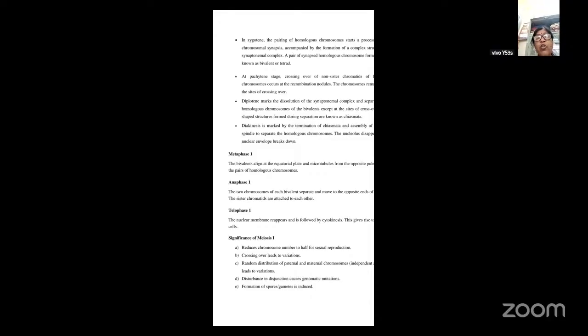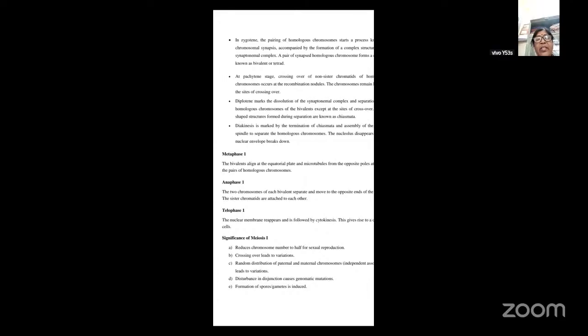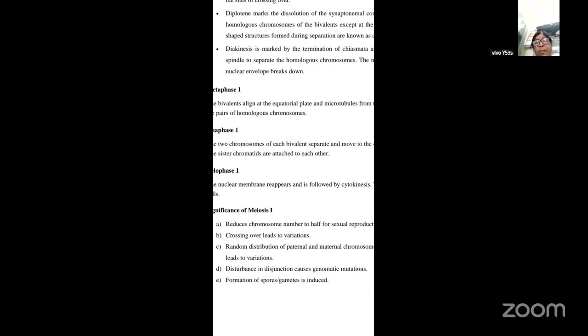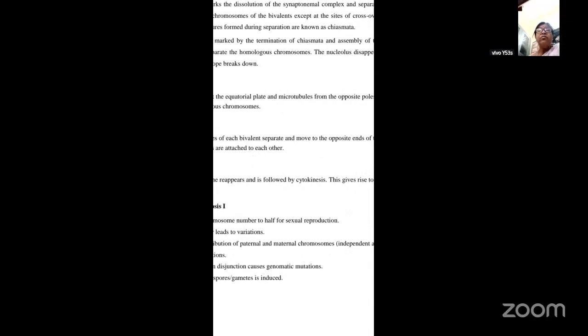And then random distribution of paternal and maternal chromosomes will also lead to variation, because here random distribution will take place. It is not uniform. So random distribution of the parental as well as maternal chromosomes will lead to variation. And here there will be a disturbance in the disjunction, which causes genomic mutations. So since there is a disturbance in this, what happens? It will cause mutations. And the formation of the spores or the gametes is also induced. So because of that, the formation of the spores or the gametes will also get induced. So this is about the significance of meiosis one.